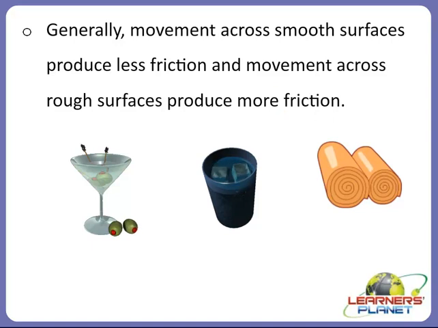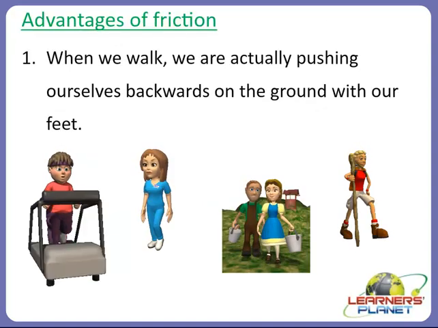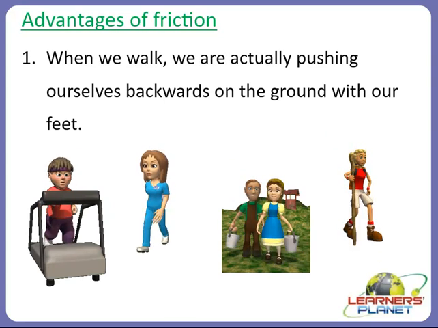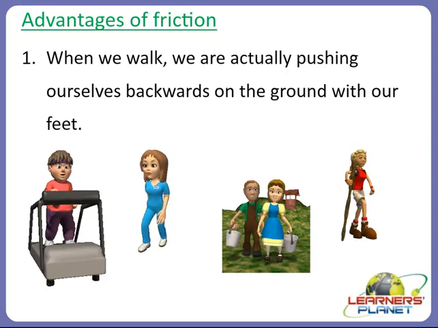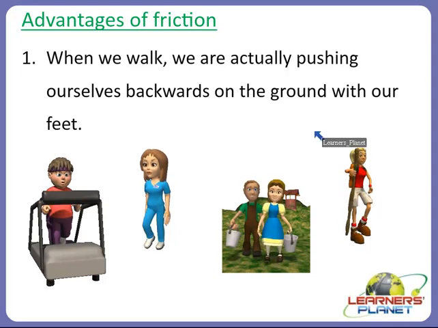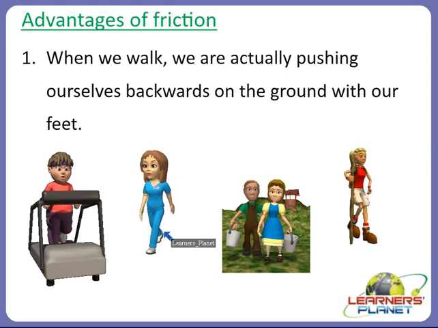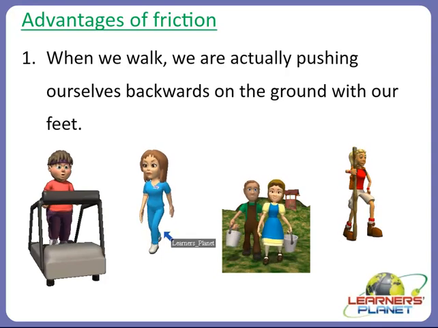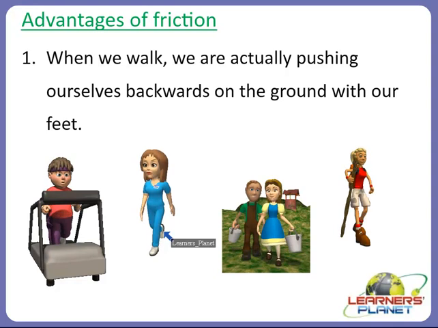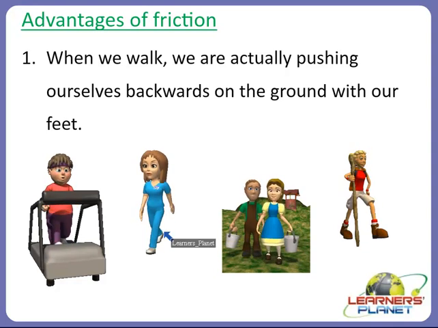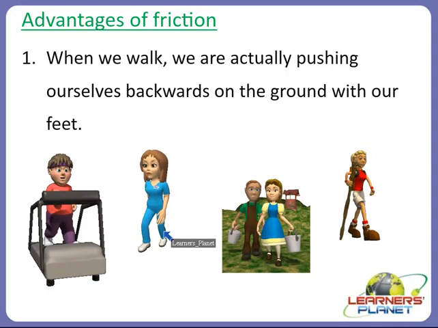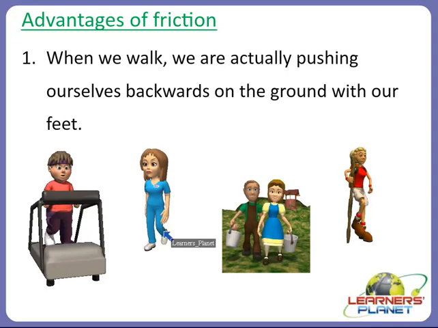Now let us discuss the advantages and disadvantages of friction. Yes. So the first advantage of friction is that when we walk, we are actually pushing ourselves backwards on the ground with our feet. So friction between our feet and the ground stops us from slipping backwards. Like we discussed, a wet floor has less friction, so we will slip. But a dry floor will have more friction, so we will not slip. Right? Thus friction makes it possible for us to walk.